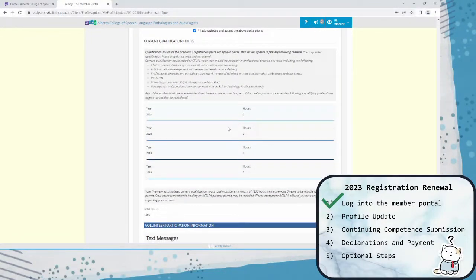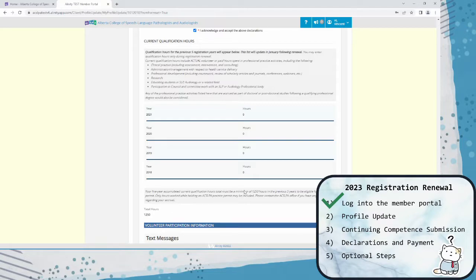Then you will see your current qualification hours for the previous 4 registration years below. This is a new sample account that I've just created, so our member does not have hours for the previous 4 years. And you will also notice that 2022 is not listed here. The hours for 2022 are the ones that you just entered and will be listed below.